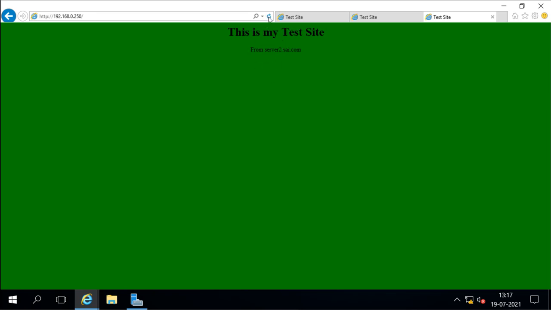The server 3 reply will come when server 2 gets overloaded and is not able to handle the request. Then the request will go to server 3. But right now we are not able to generate that traffic, so it will still give me the access from server 2.